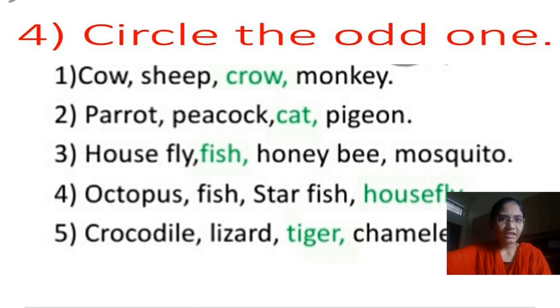Fourth bit is circle the odd one. Here I have written in green color. We have to circle that word. First one is cow, sheep, crow, monkey. You have to circle the word crow, which is in green color. Why? Because remaining all three are animals, whereas crow is a bird. That's why you have to circle the word crow.